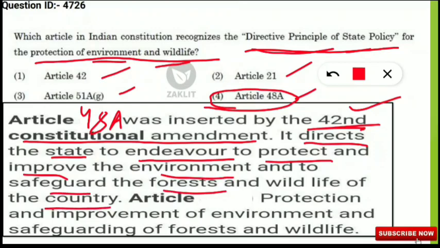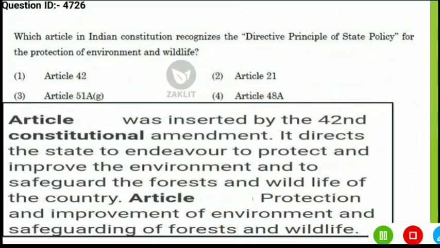So it is the duty of the state as per this constitution law, that is Article 48A. Other different duties are given to the citizens of the country as per the constitution. You have to comment me which article is giving the citizen the duty to protect the environment. You have to comment in the comment section. So I hope you have noted down this Article 48A, very important.